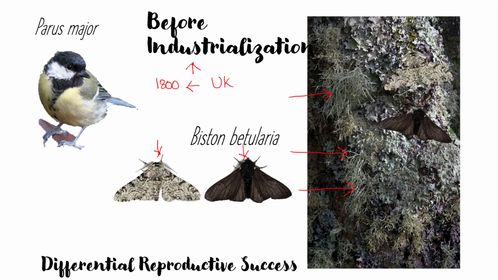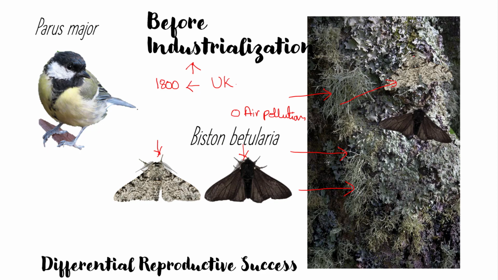We all know that lichens are indicators of zero air pollution. Due to the absence of air pollution, the lichens used to grow massively with a thick cushion over the trunks of the trees, and on those the light colored pepper moth used to blend.